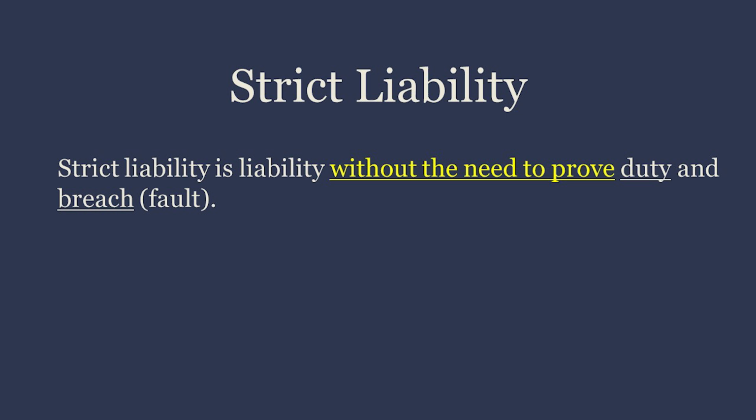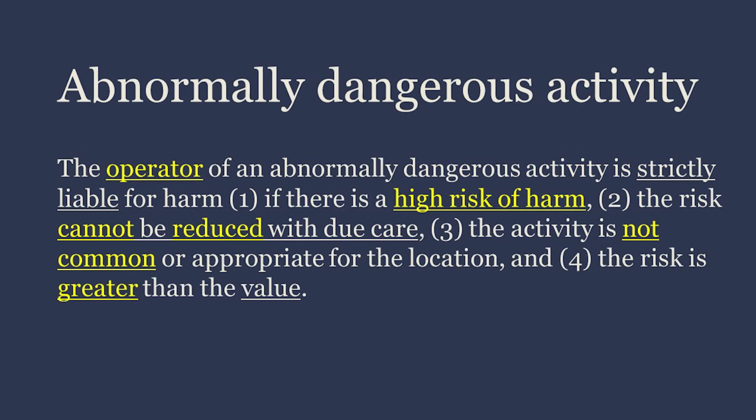Strict liability. Strict liability is liability without the need to prove duty and breach. Abnormally dangerous activity. The operator of an abnormally dangerous activity is strictly liable for harm: 1. If there is a high risk of harm. 2. The risk cannot be reduced with due care. 3. The activity is not common or appropriate for the location. And 4. The risk is greater than the value.